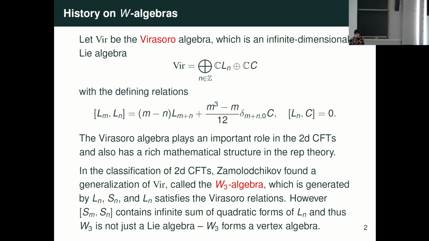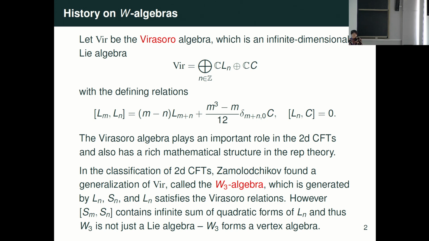The most famous example of an affine W-algebra is just the Virasoro algebra. It's an infinite-dimensional Lie algebra generated by Ln, a family, and C, where C is the central element. This satisfies the famous Virasoro relation.